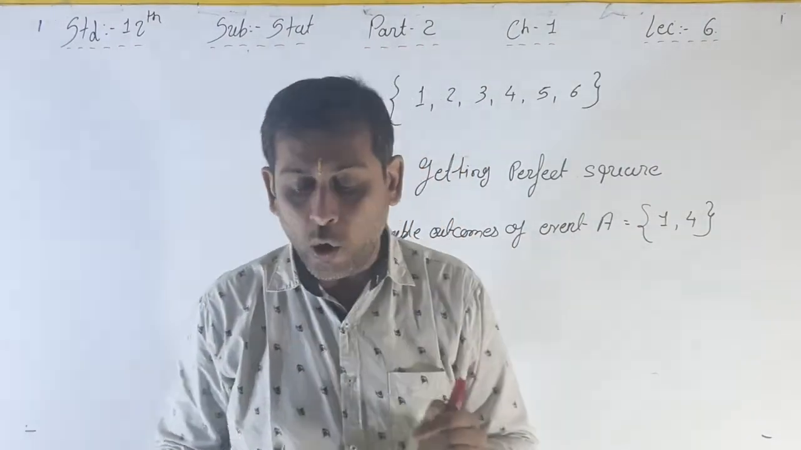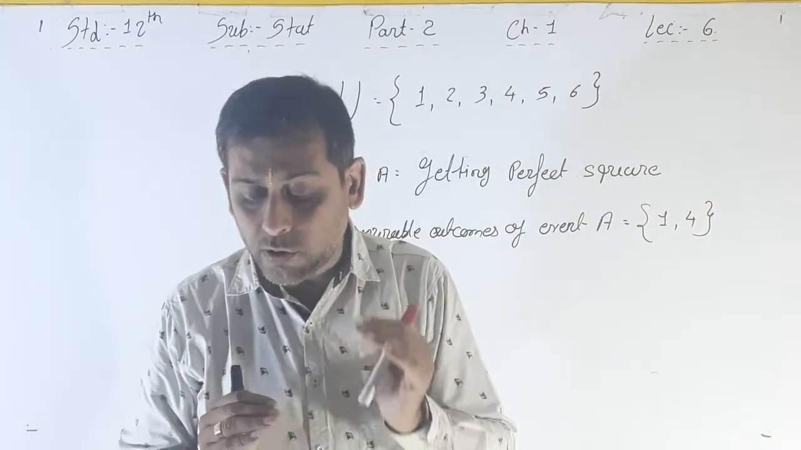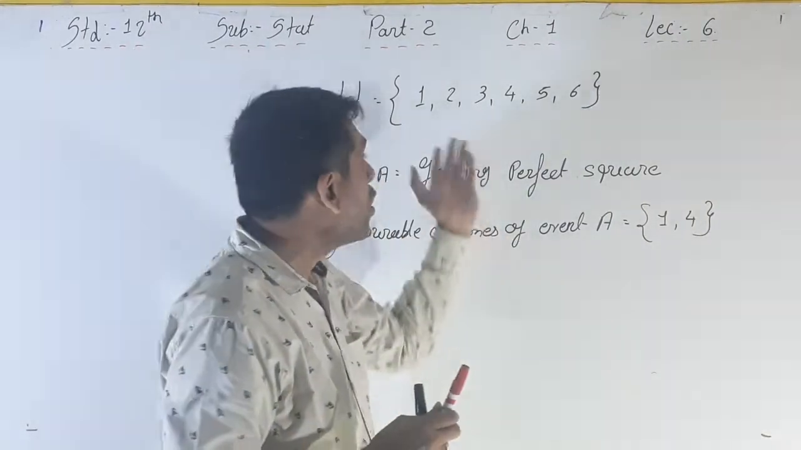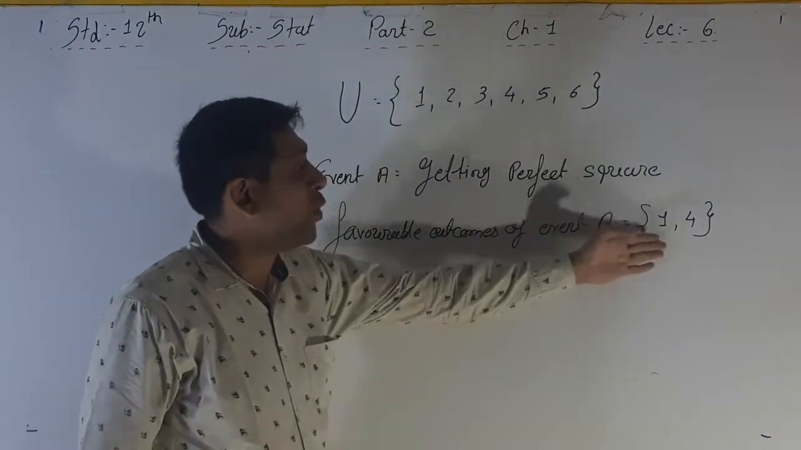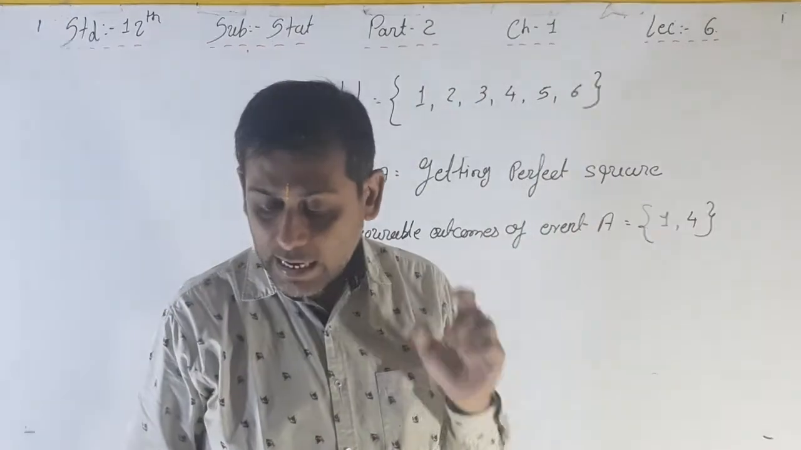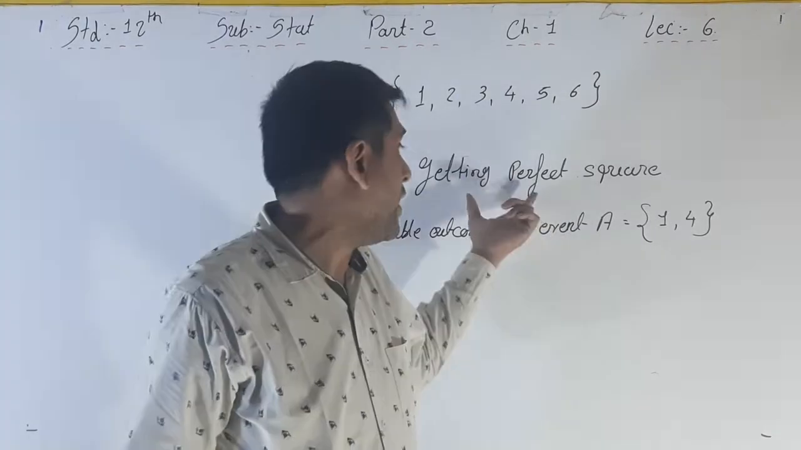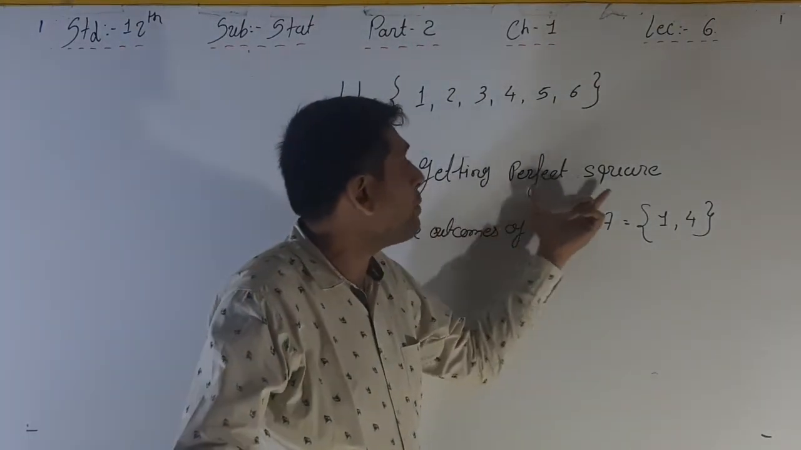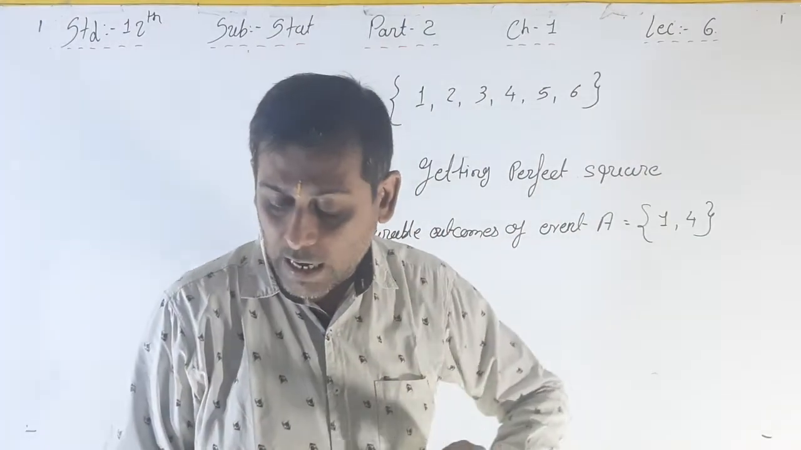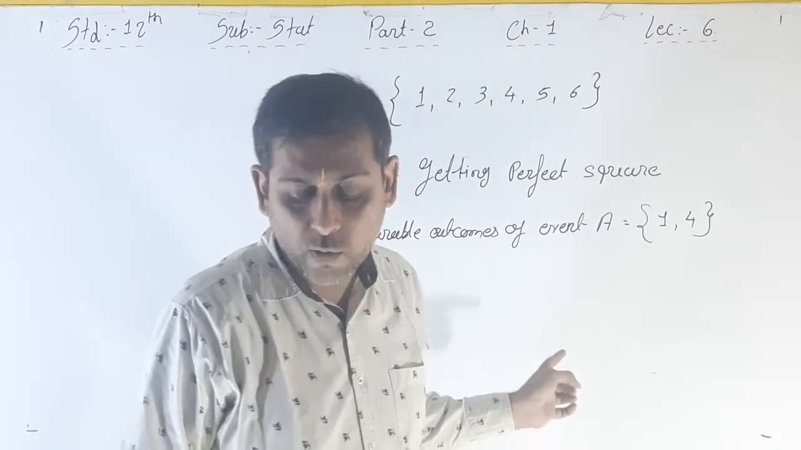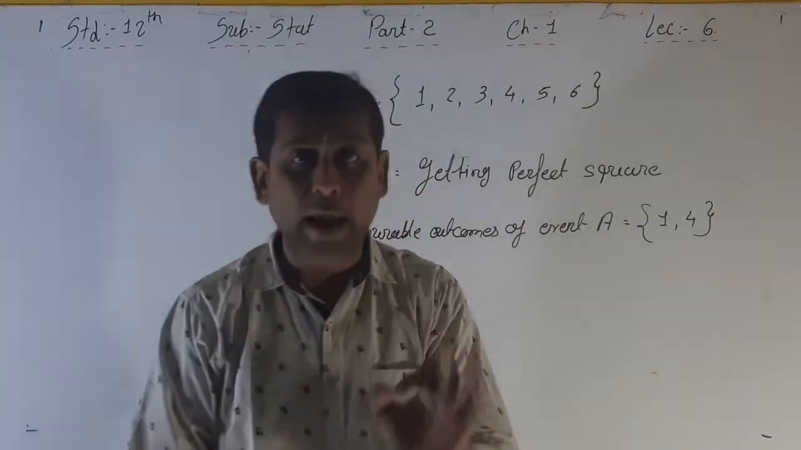Okay, so favorable outcome means, again I am reading that: some outcomes out of all the elementary outcomes, these are all the elementary outcomes 1, 2, 3, 4, 5, 6, some outcomes, that is 1 and 4, that are perfect squares in the sample space of a random experiment indicate the occurrence of a certain event A. What is the certain event A? Getting a perfect square. Only 1 and 4 are perfect squares from that, right? These outcomes are called the favorable outcomes of event A. So the favorable outcomes of event A are 1 and 4.